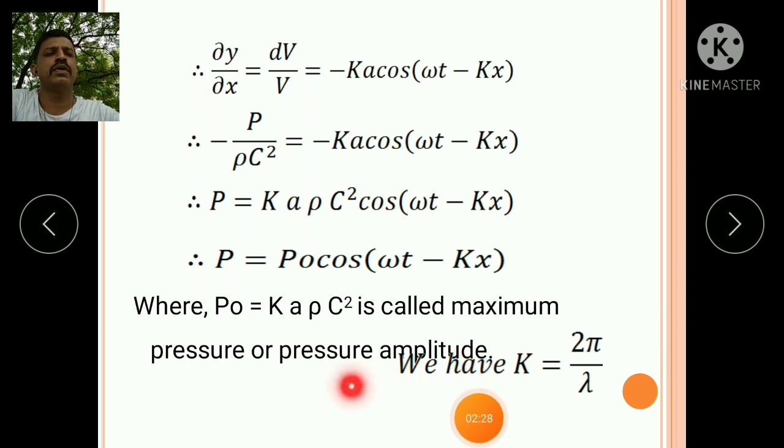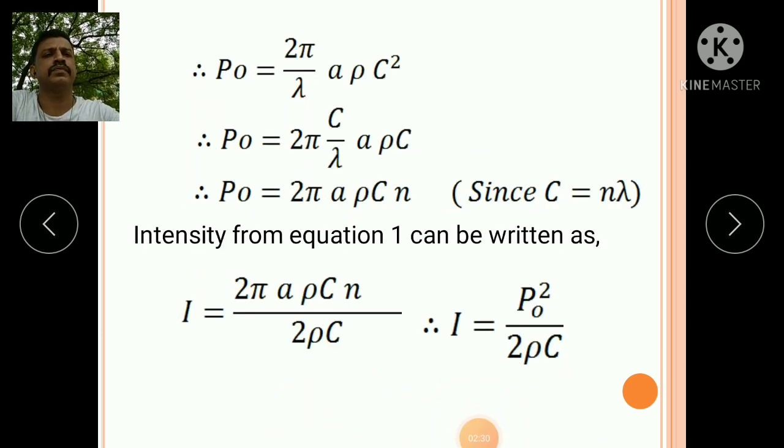We have k equal to 2 pi upon lambda. P0 equal to 2 pi upon lambda a rho c square. Therefore, p0 equal to 2 pi c upon lambda a rho c. C upon lambda, as we have already seen, is n. Here the formula is c equal to n lambda. Therefore, n equal to c upon lambda. Therefore, p0 equal to 2 pi a rho c n.